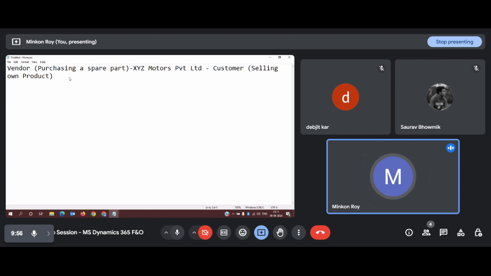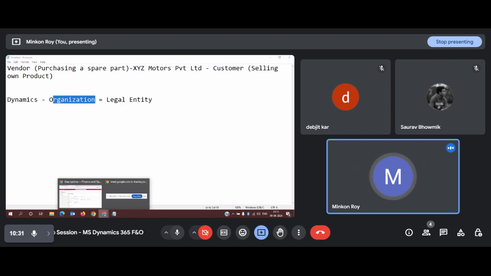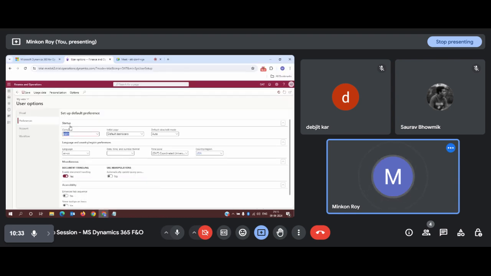So in terms of Dynamics terminology, organization means legal entity. Both define the same thing, but we use two different words to describe it, one in a generic way and one in terms of the application. Okay, so in our further classes we will be using the term legal entity rather than organization. Okay, so let me go back to my application once again.